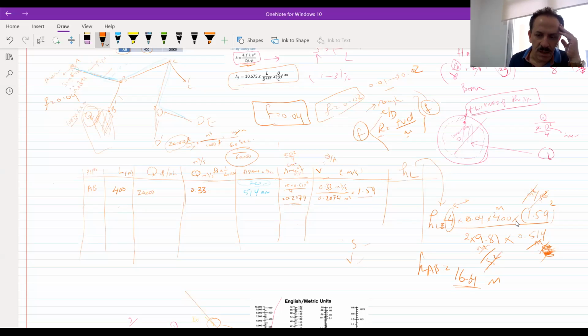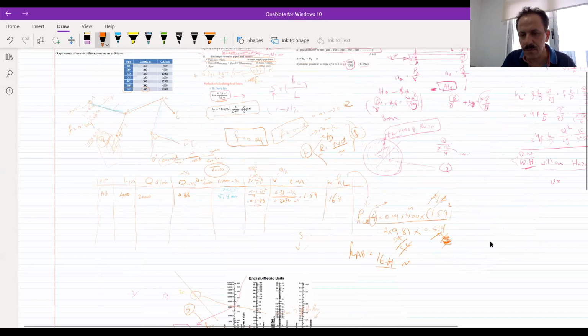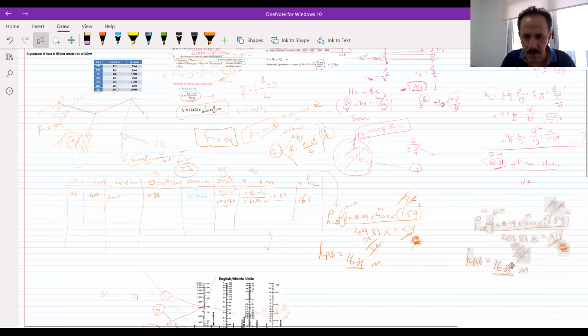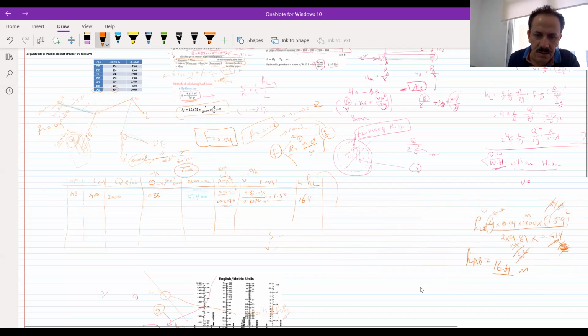Now, 16.4 meter is the head loss. Means what? Means the slope S is equal to the head loss that we have, 16.4 divided by what?